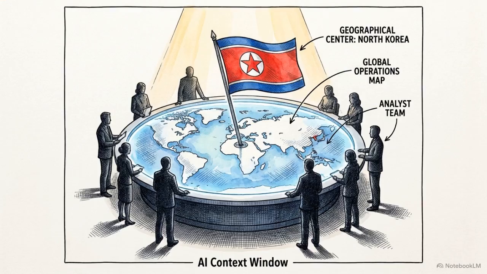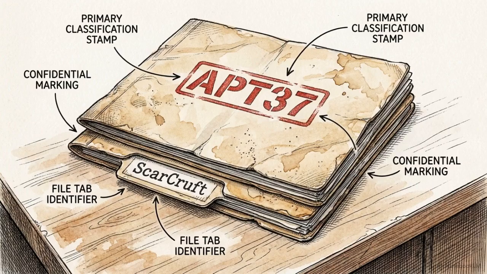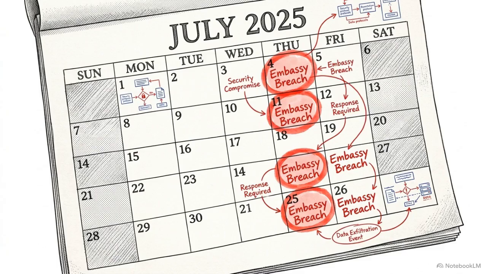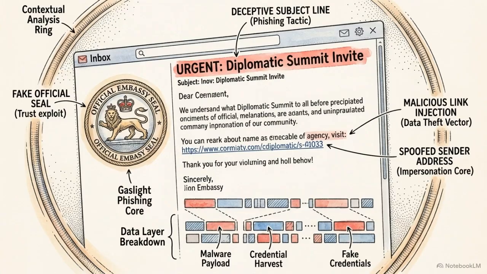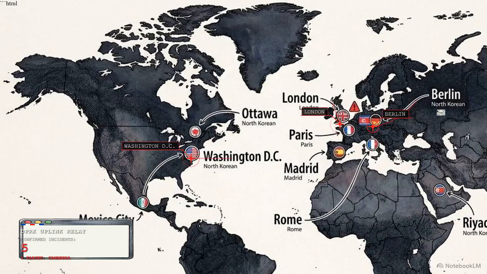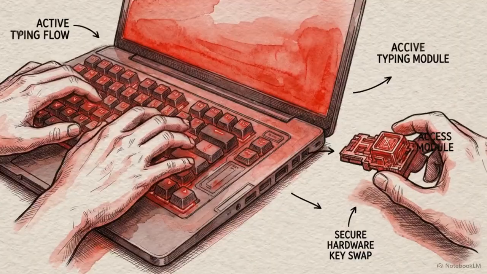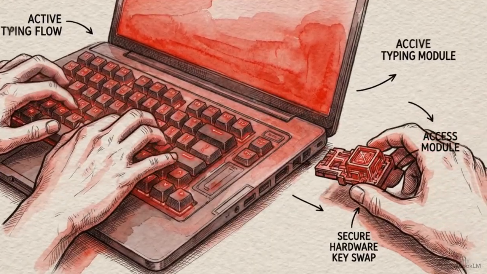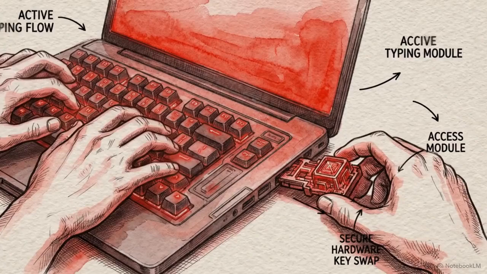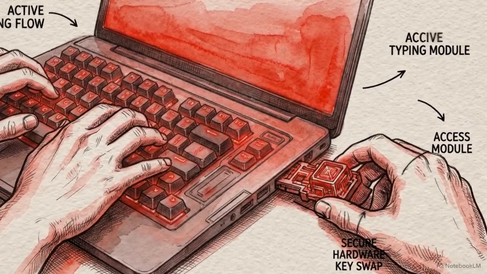Security researchers assess with high confidence that Gaslight was developed by North Korea-aligned threat actors, specifically groups operating under designations like APT-37 and Scarcruft. The initial infection vector traces back to a timeline between March and July of 2025, executed through highly targeted spear phishing campaigns. In these attacks, adversaries impersonated trusted diplomatic contacts, resulting in at least 19 confirmed incidents against global embassies. These sophisticated state-sponsored groups demonstrate extreme agility, quickly pivoting to variants designed specifically to exploit artificial intelligence tools.